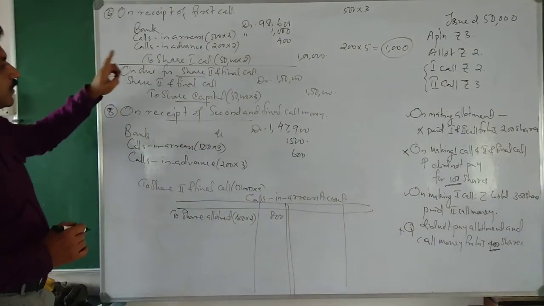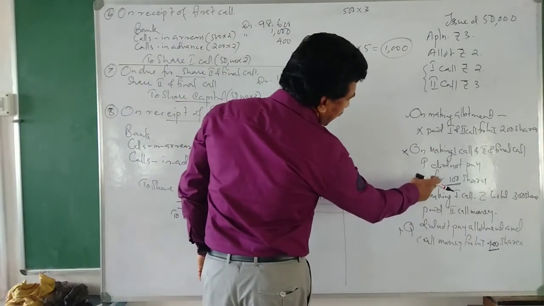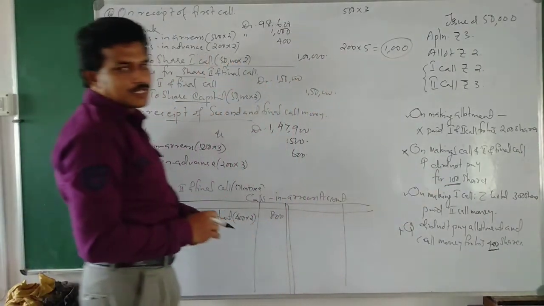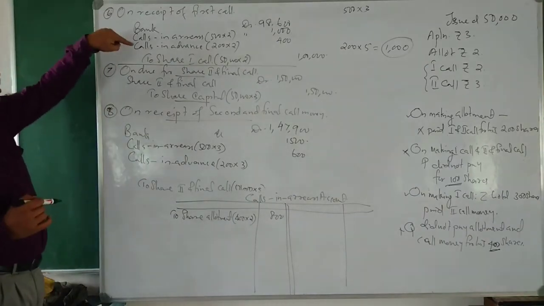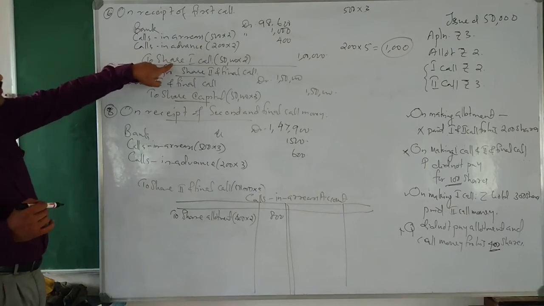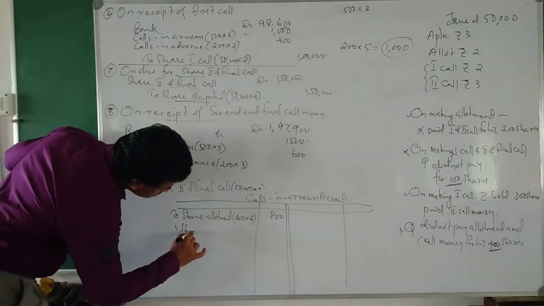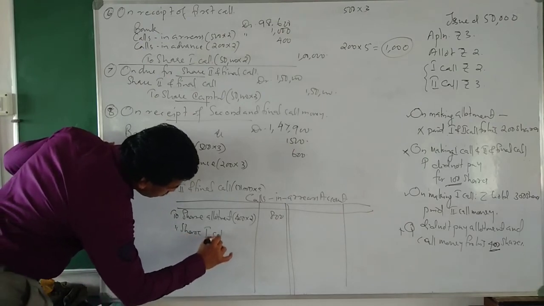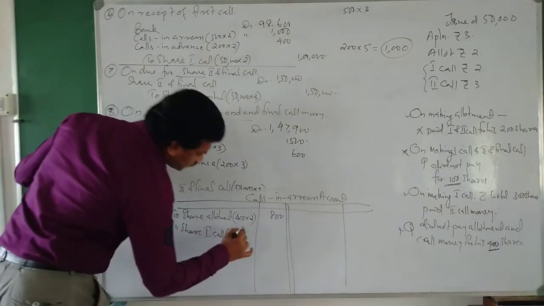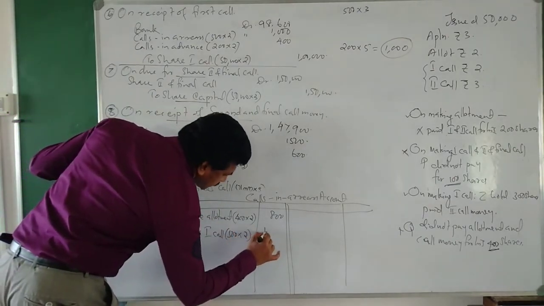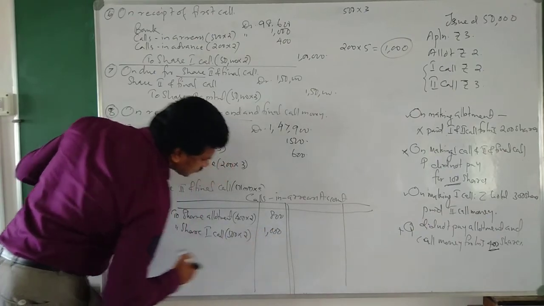On making the first call, 400 shares and 100 shares, 500 shares did not pay. So calls in arrears account debtor to share first call: 500 into 2, that means 1,000 rupees.